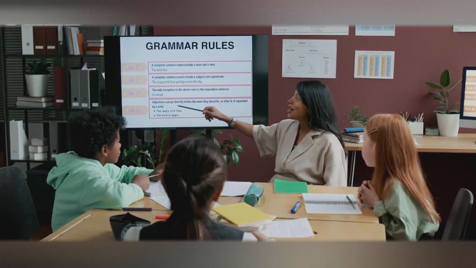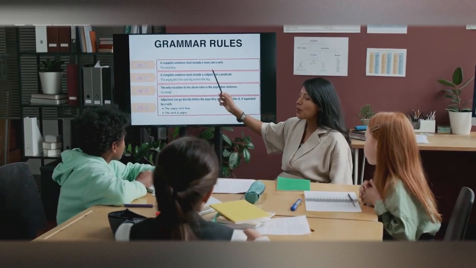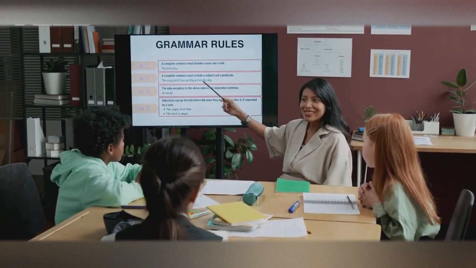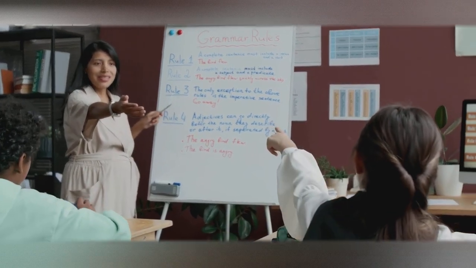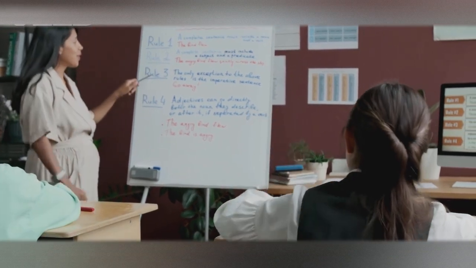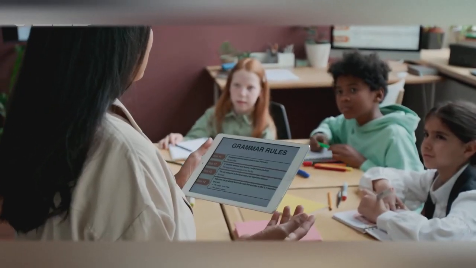Another example is the verb see. The simple past is saw, and the past participle is seen. You could say, I saw a great movie last week, and I have seen that movie before.